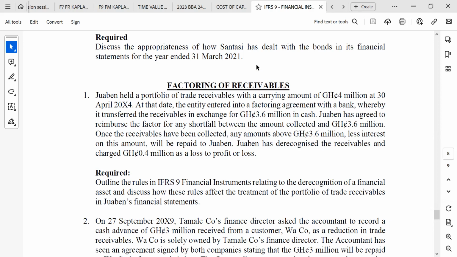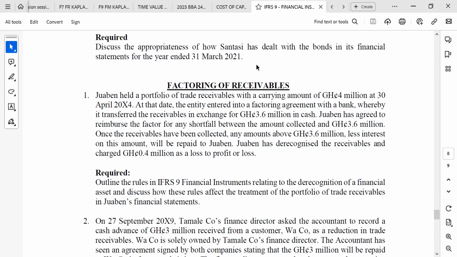And the standard says that if the risks and rewards associated with the receivables have been passed on fully to the factor company, then the company can derecognize the receivables and charge the difference to profit or loss. Or sometimes if at least 80% of the money has been given, you can also base on that. But the ultimate one is the risks.